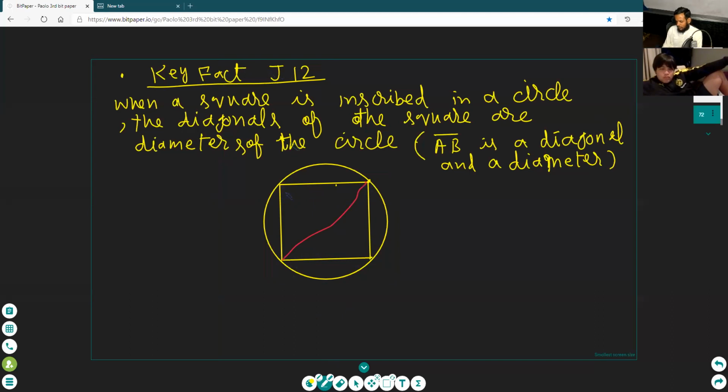Draw a proper line, not this curved line, a straight line. See here, this is the diagonal, okay?